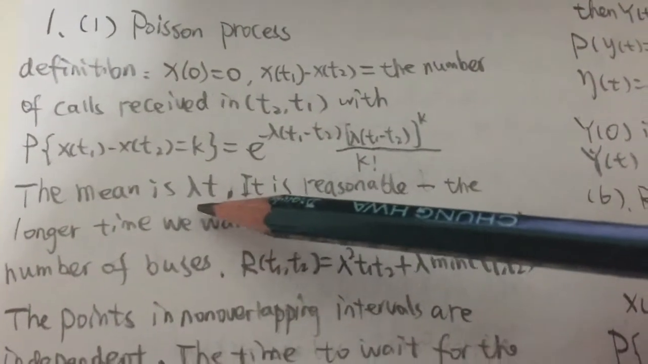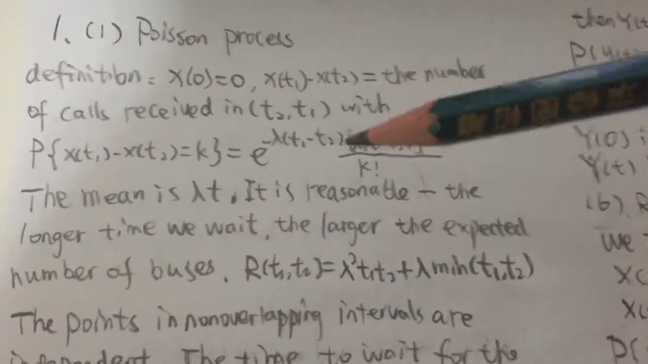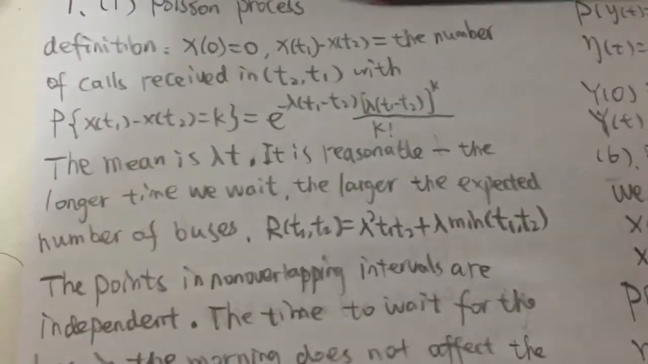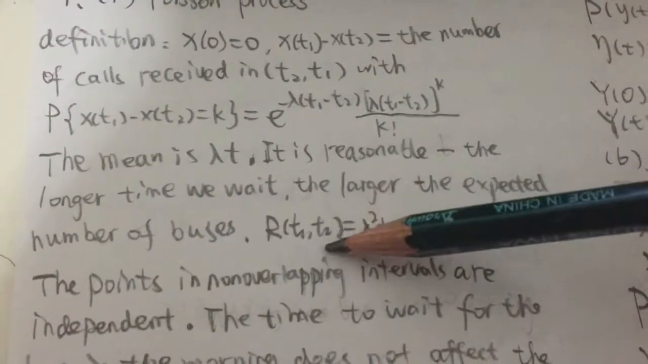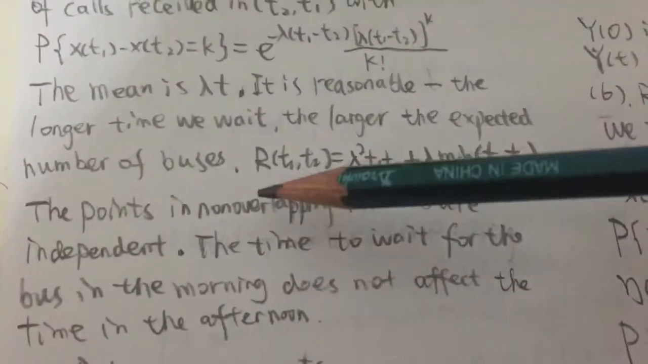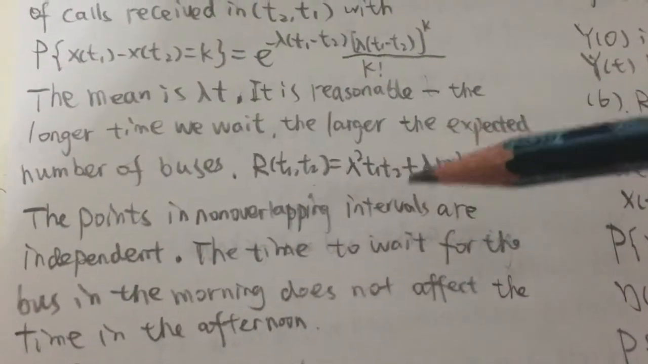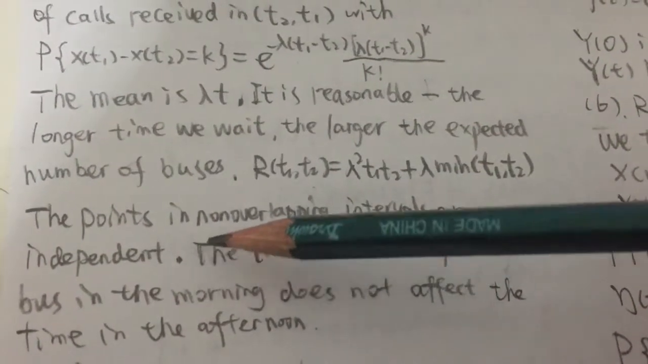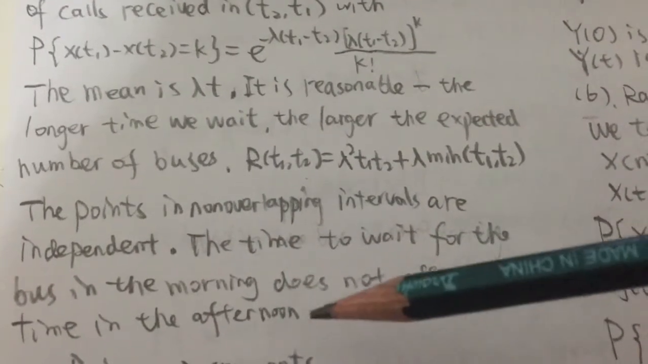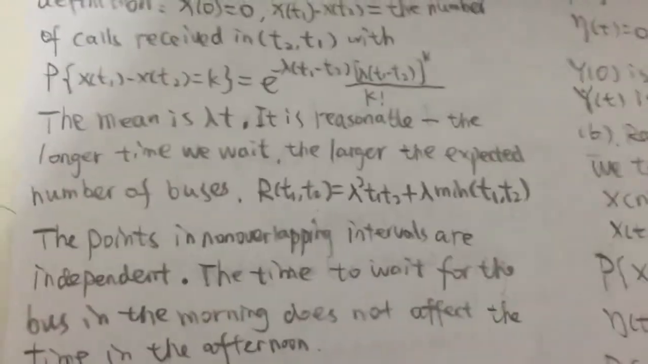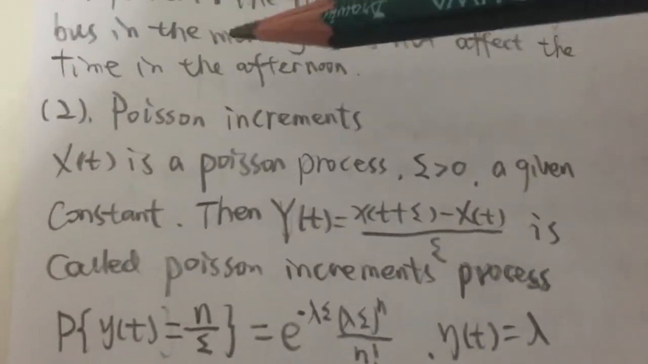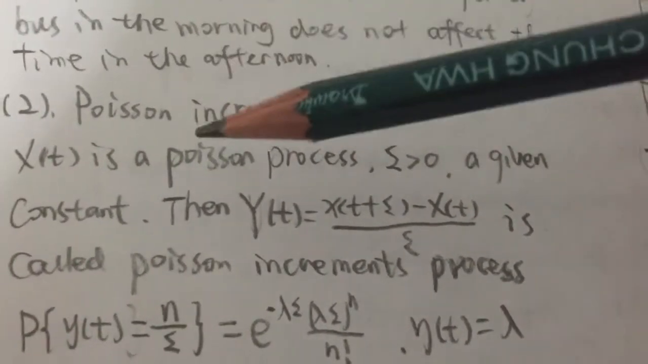The mean is lambda t, and it's reasonable because the longer time we wait, the larger we expect it, and the autocorrelation function is like this, and the points in non-overlapping intervals are independent. So the time we wait for the bus in the morning does not affect the time in the afternoon. It looks reasonable. And the second, we look at Poisson increments.